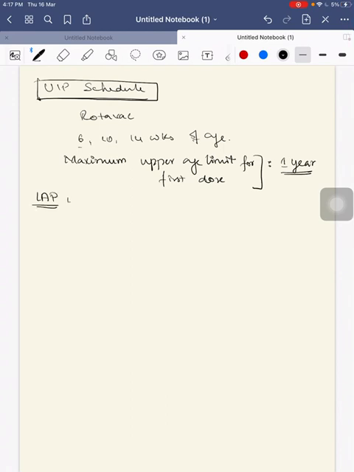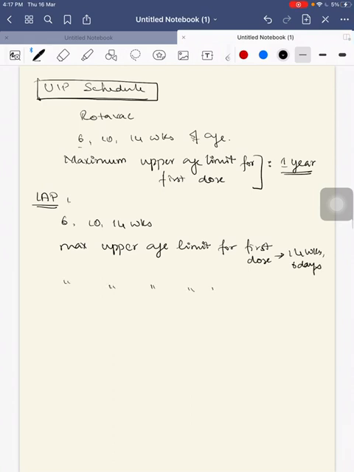According to the IAP schedule, this is at 6, 10 and 14 weeks. The maximum upper age limit for the first dose is 14 weeks and 6 days. The maximum upper age limit for the last dose is 8 months and 6 days. Beyond this, you can't give the rotavirus vaccination.